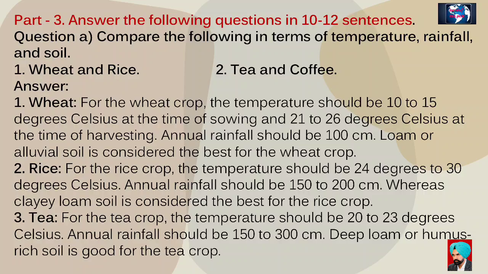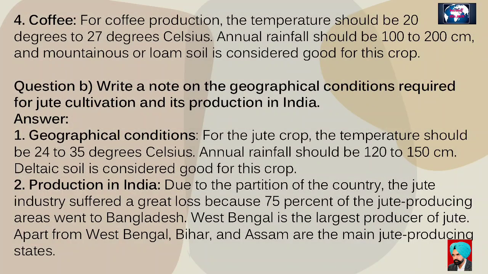Third, tea. For the tea crop, the temperature should be 20 to 23 degrees Celsius. The annual rainfall should be 150 to 300 centimeters. Deep loam or humus-rich soil is good for the tea crop. Fourth, coffee. For coffee production, the temperature should be 20 degrees to 27 degrees Celsius. The annual rainfall should be 100 to 200 centimeters, and mountainous or loam soil is considered good for this crop.